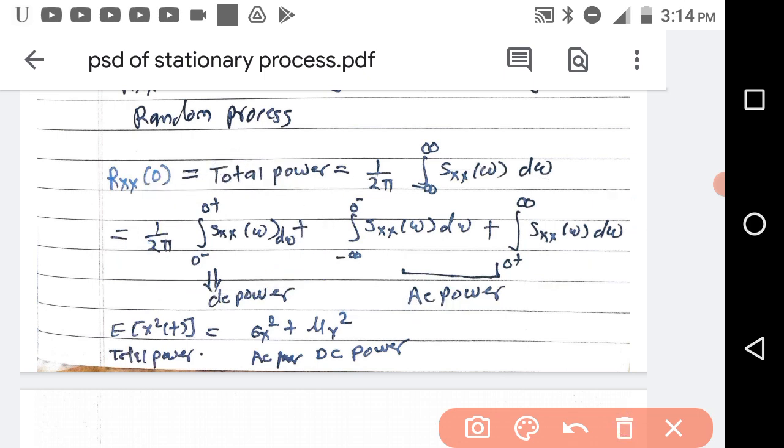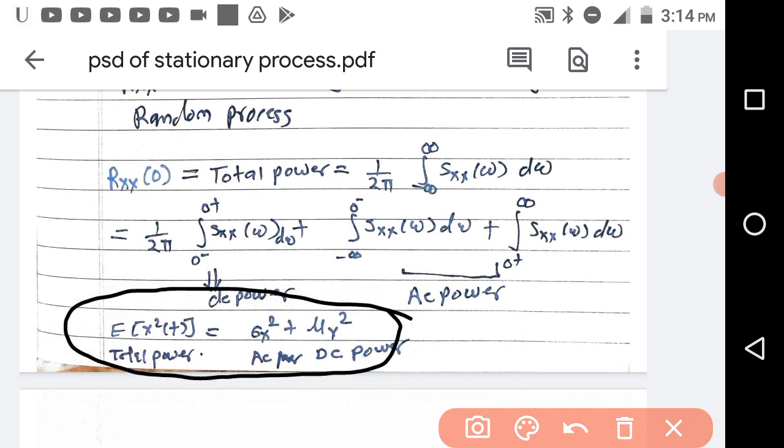We know that the total power is nothing but the combination of AC power and DC power. We have already seen this expression, E[x squared(t)] is equal to sigma x squared plus mu x squared. Why am I writing only sigma x squared? Because we have seen that for stationary random processes, sigma x(t) squared is constant, that is sigma x squared, and mu x(t) squared is also constant, that is mu x squared.